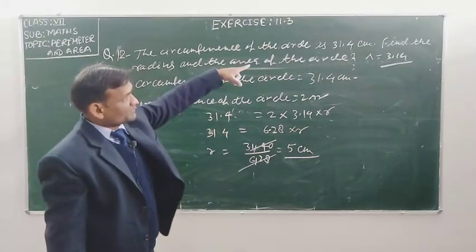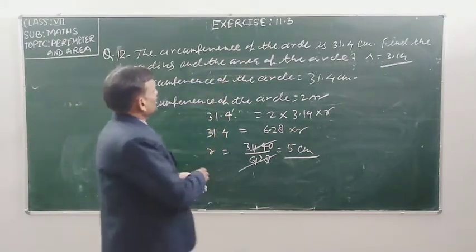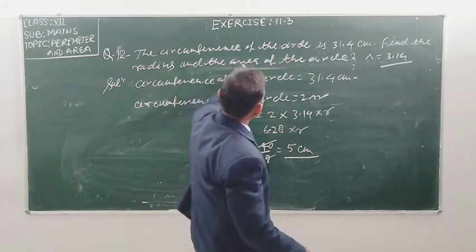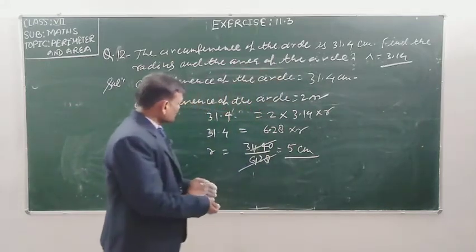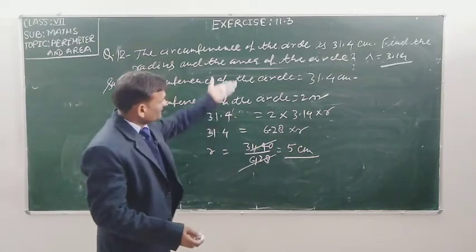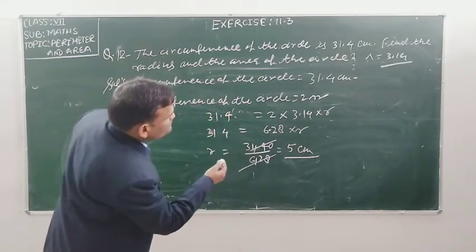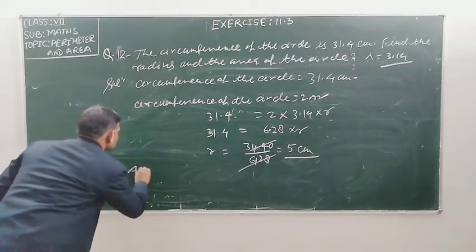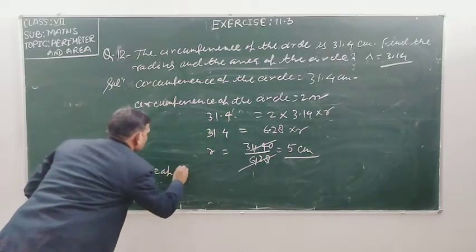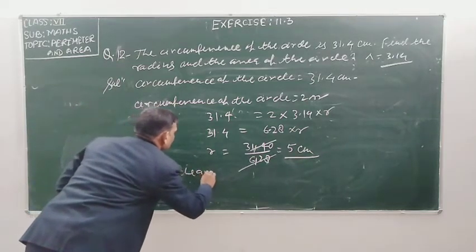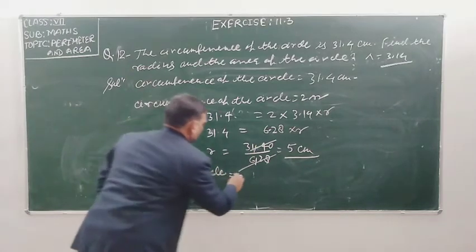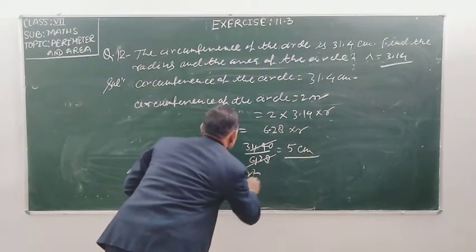Which circumference is 31.4. And in the last question you are asking me, find the area. If you are able to find out the radius, then you can easily find out the area of the circle. Area of the circle is pi r square.